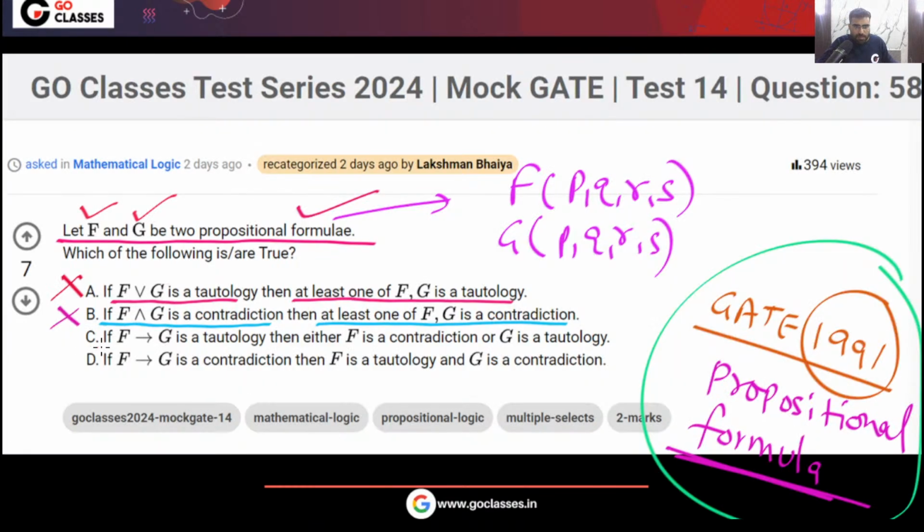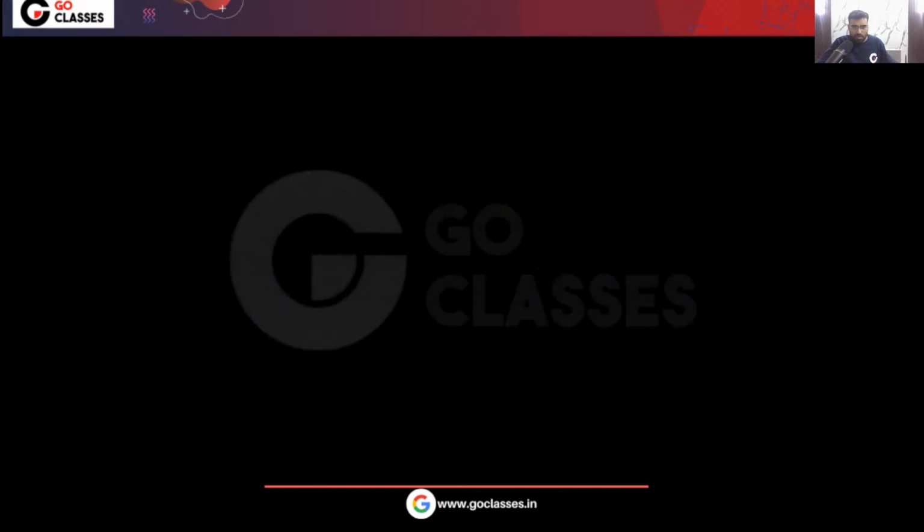What about option C? Please tell me. If F implies G is a tautology, then either F is a contradiction or G is a tautology. Is this true? Tell me. Option C is saying that F implies G is a tautology. This is given to you as a tautology.